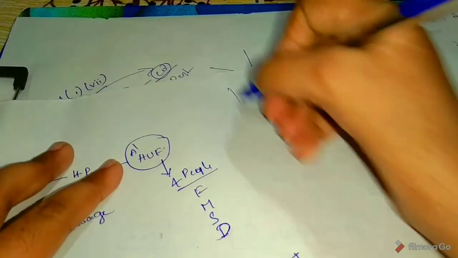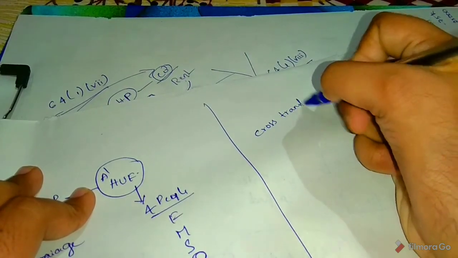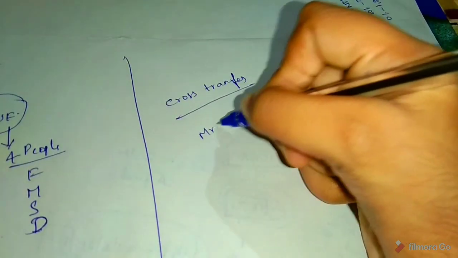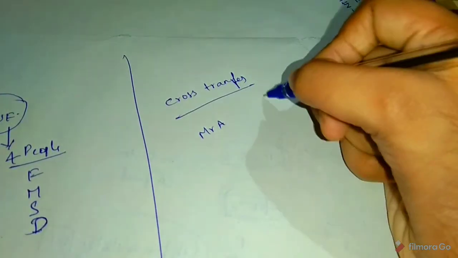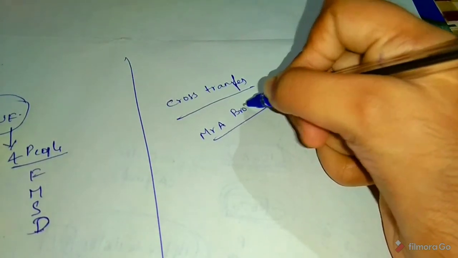See, there may be a cross transfer. See here, Mr. A and Mr. C are both brothers.